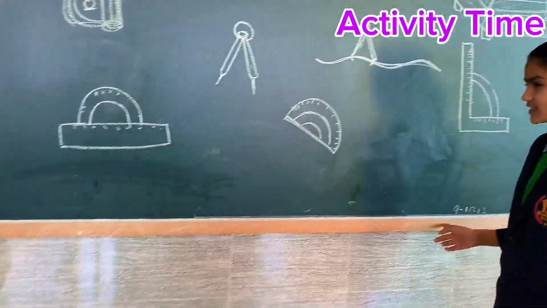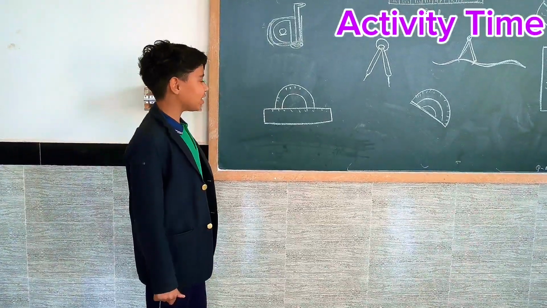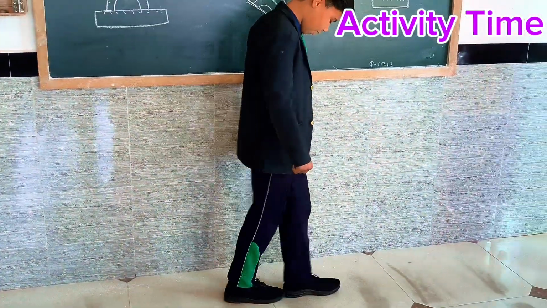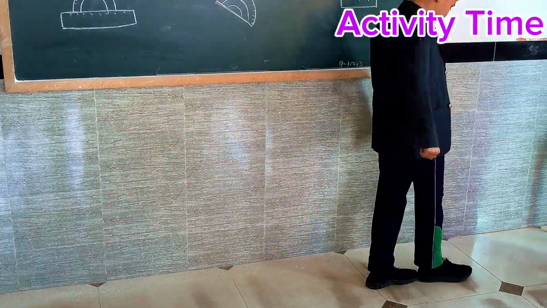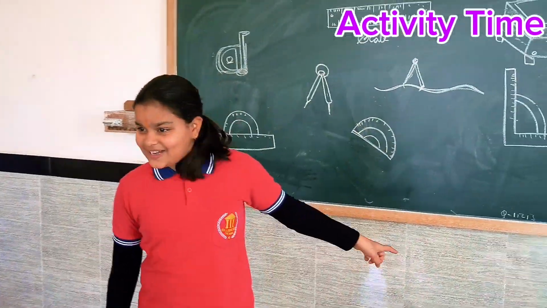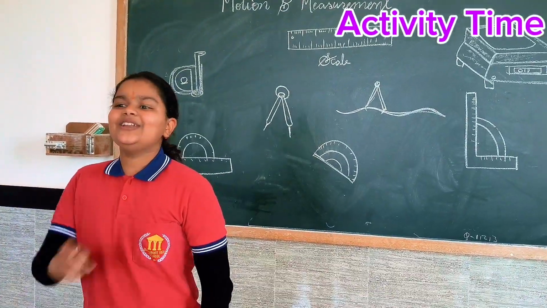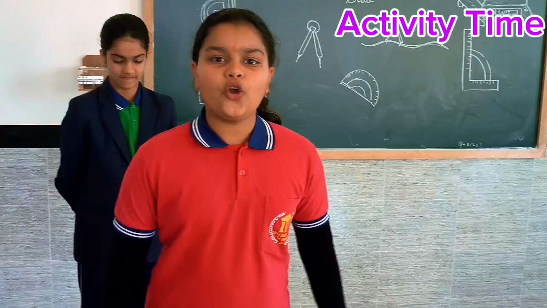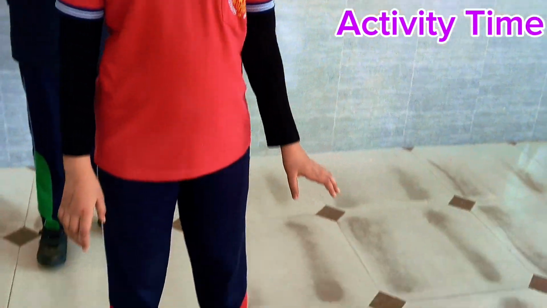What is the length of this board? I think this board's length is 1, 2, 3, 4, 5, 6, 7, 8. No. Friends, do you think this is the right method of measuring length? No, this is not the right way. The method of measuring length is the meter. No friends, because everyone's foot span is a different size.